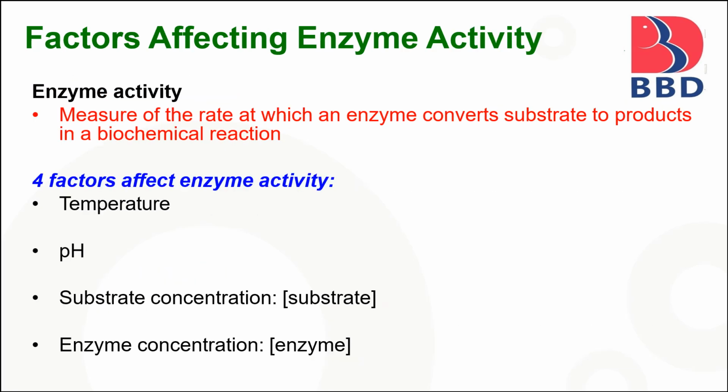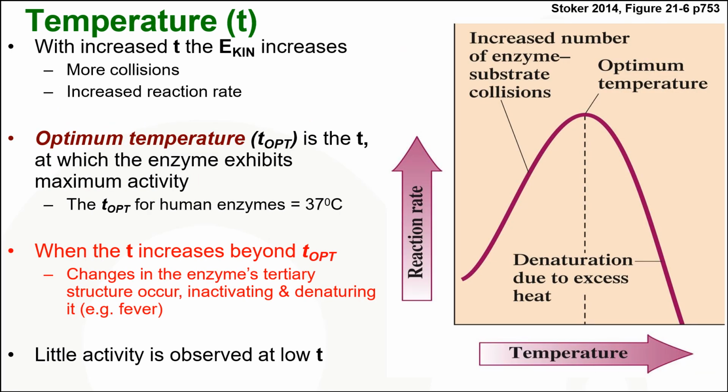There are many factors which affect enzyme activity, and there are mainly four: first one is temperature, next one is pH, third one is substrate concentration, and fourth one is enzyme concentration. First factor is temperature. With an increase in temperature, the kinetic energy increases, by which collisions increase and the reaction rate increases. The optimum temperature, at which the enzyme shows maximum activity, is 37 degrees centigrade.